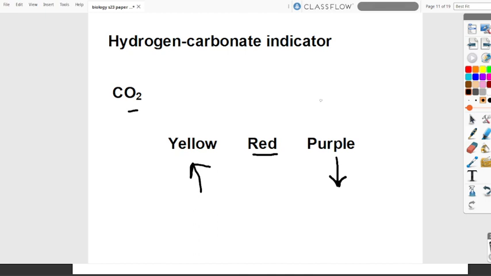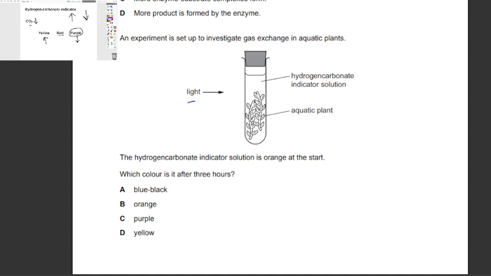And since what's happening is photosynthesis, oxygen is going to be released and carbon dioxide is going to be taken in, which means that the carbon dioxide levels are going to become lower in the water solution, so it's going to turn purple. So the answer is C.